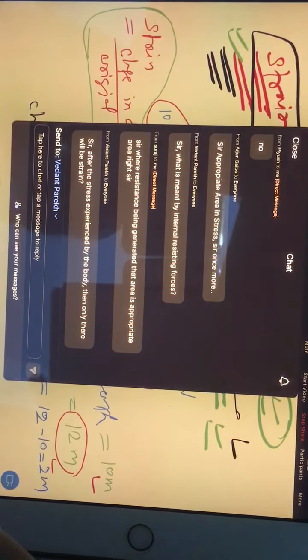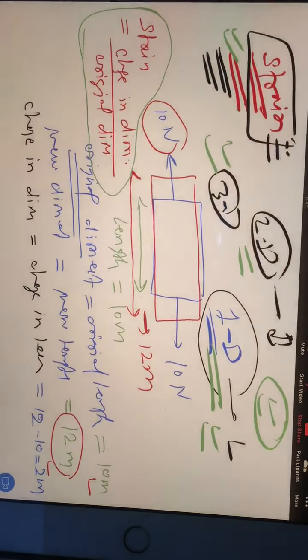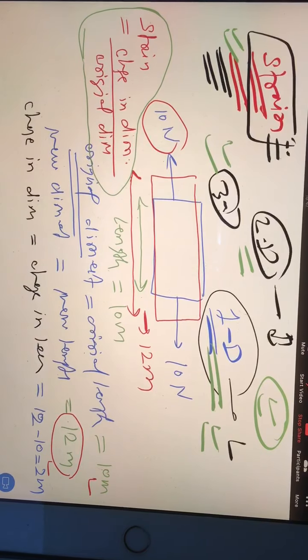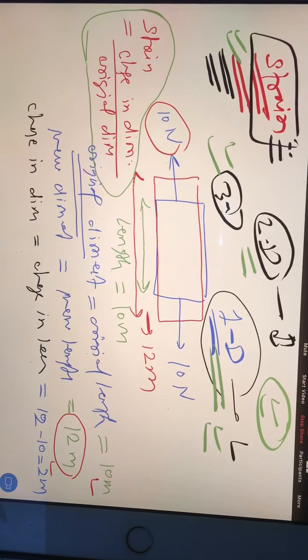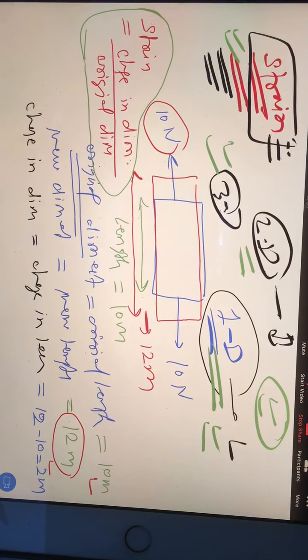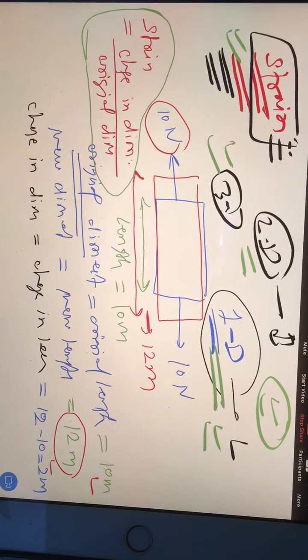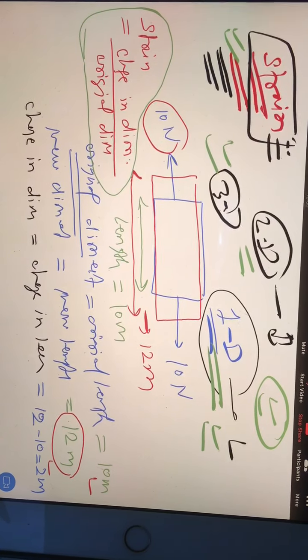Vedant, after the load only there will be strain. I will explain. Not always. It's not always. There are some examples, some different phenomena. There is something called thermal stress. When we introduce that part, I will explain.